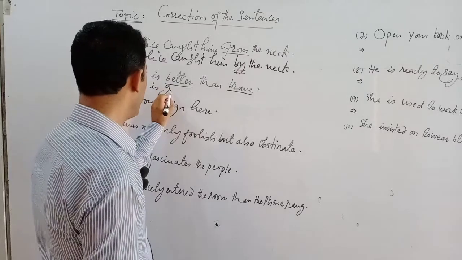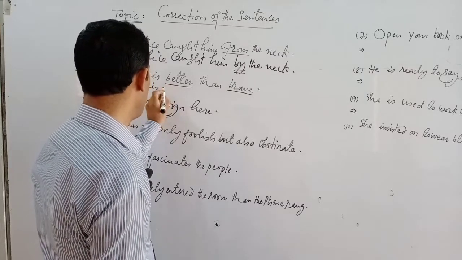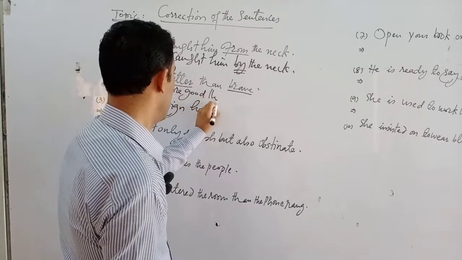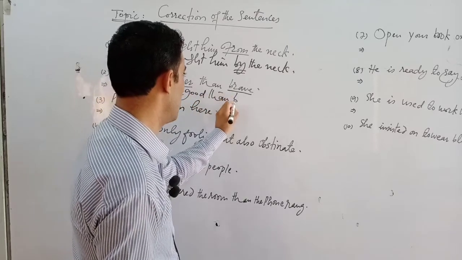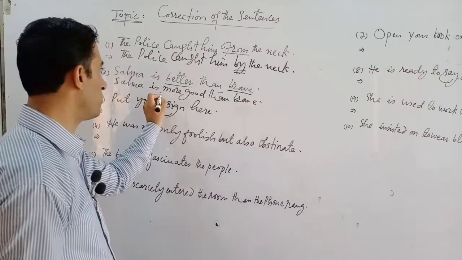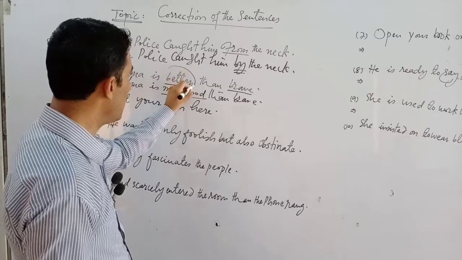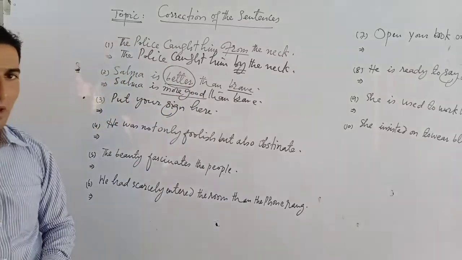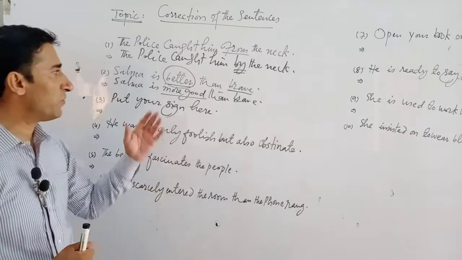Salma is a more good than brave. The correction of this sentence will be Salma is more good. So such kind of sentence, when you find in your examination, you can correct them in this way.